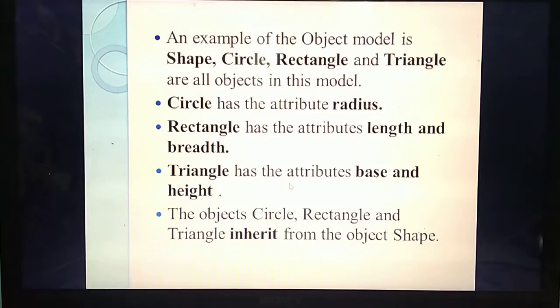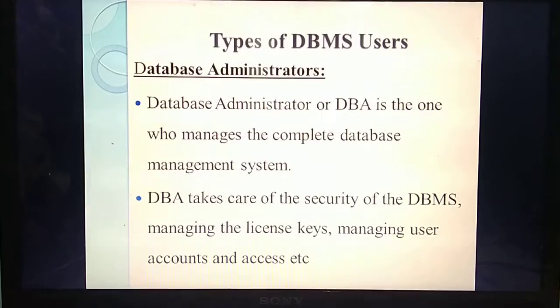So all these things inherit from which one? Shape. What do you mean by inheritance? The circle comes under shape, the rectangle also comes under shape, and the triangle also comes under shape. So each will have the properties of shape. Each will have get area and perimeter. It will have the inherent characteristics of shape. Understand? Okay.